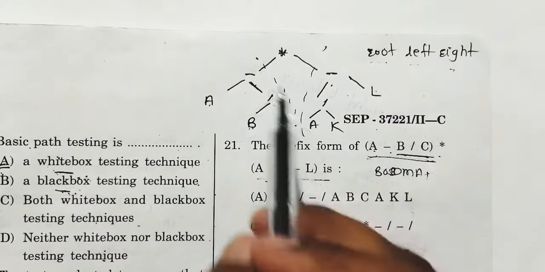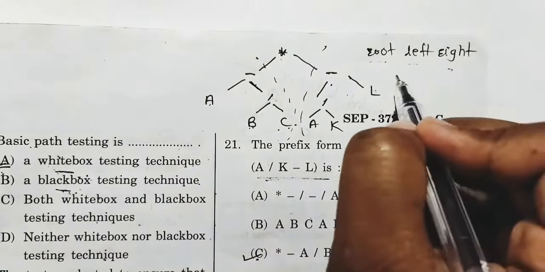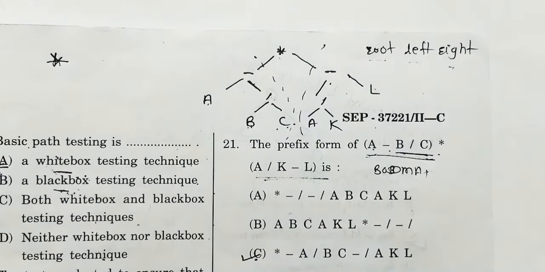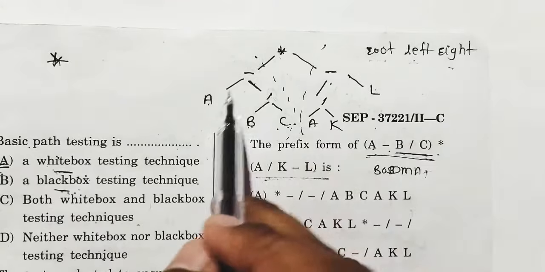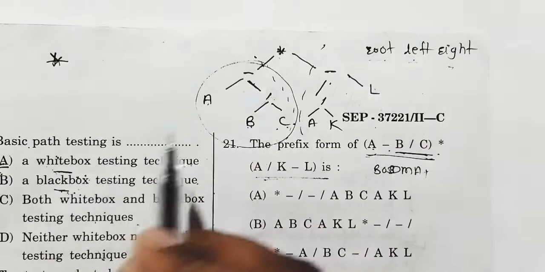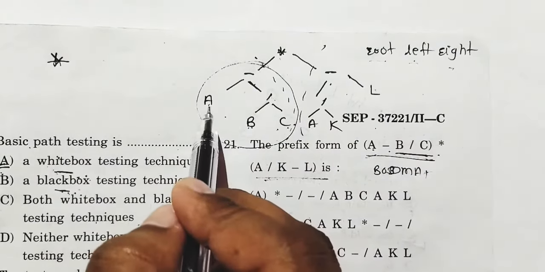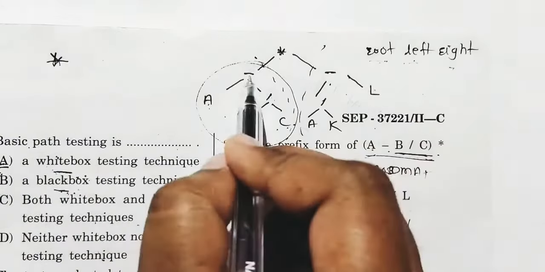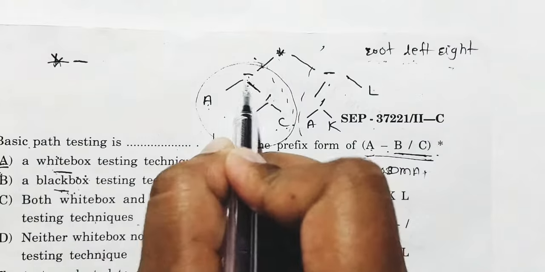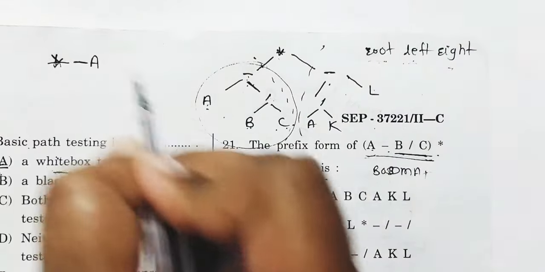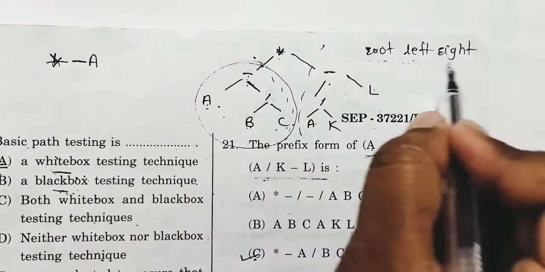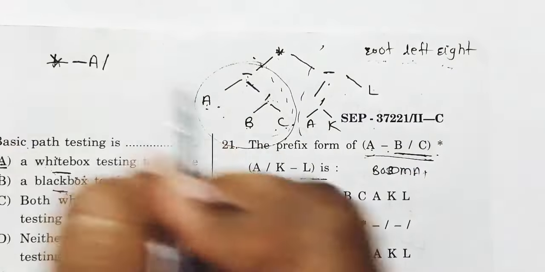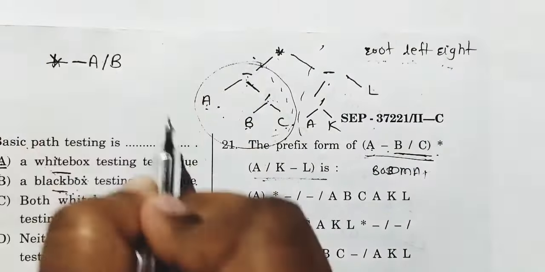So root is first, star. Then take the left part, and in this left part again use this notation, root first, so minus. Then left, A. Then right.